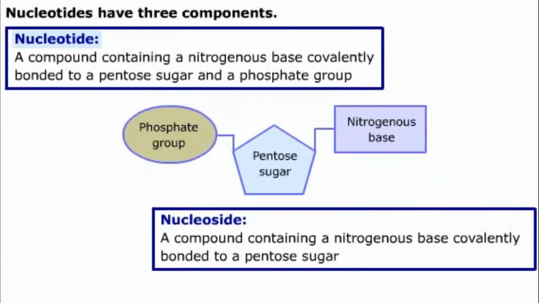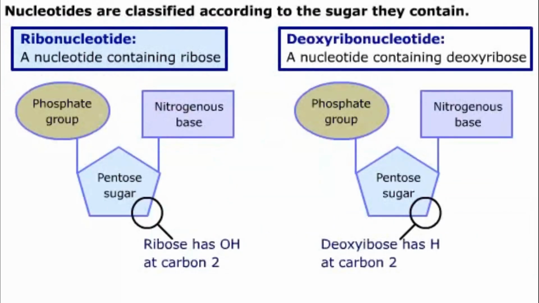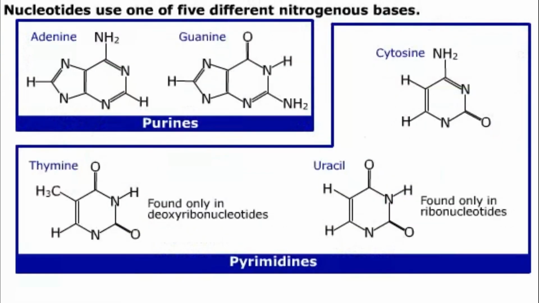Nucleotides are the other nitrogen-containing biomolecules we'll consider. Nucleotides have three components: a nitrogenous base, a pentose sugar, and a phosphate group. We can classify nucleotides according to the pentose sugar they contain. Nucleotides containing the pentose sugar ribose are called ribonucleotides, while those containing deoxyribose are called deoxyribonucleotides. Nucleotides use one of 5 different nitrogenous bases.